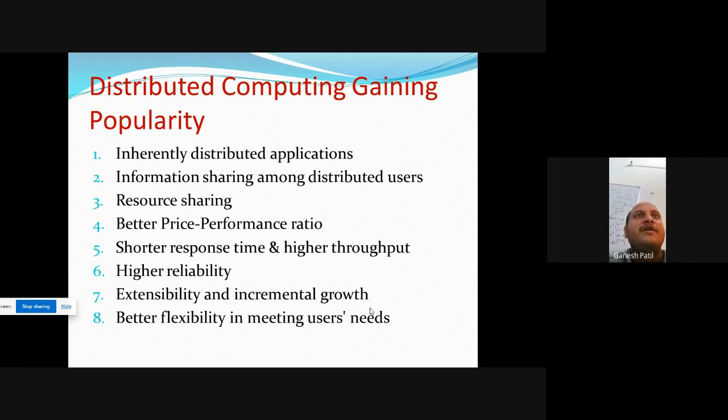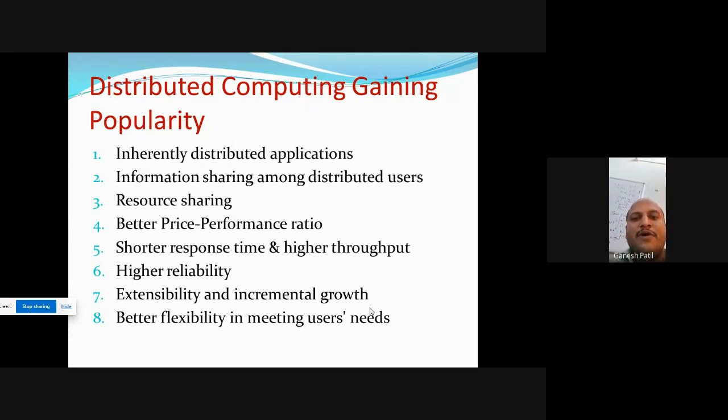Next, information sharing among distributed users. Already we saw this, it allows sharing of information. We send mail from one user to another user. Resource sharing. Resource means hardware. We share the printer, color printer.